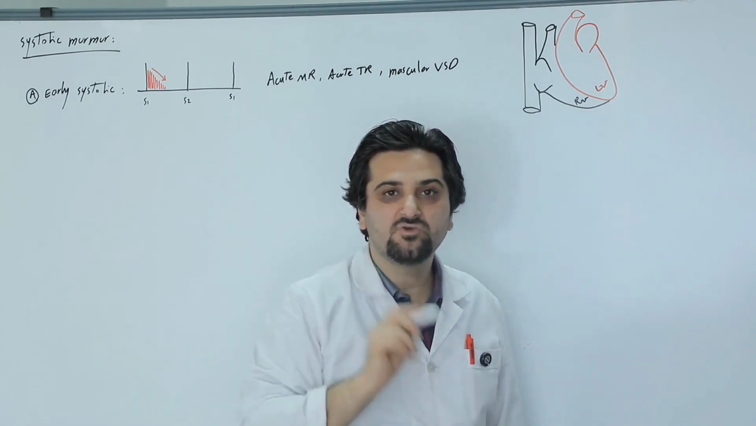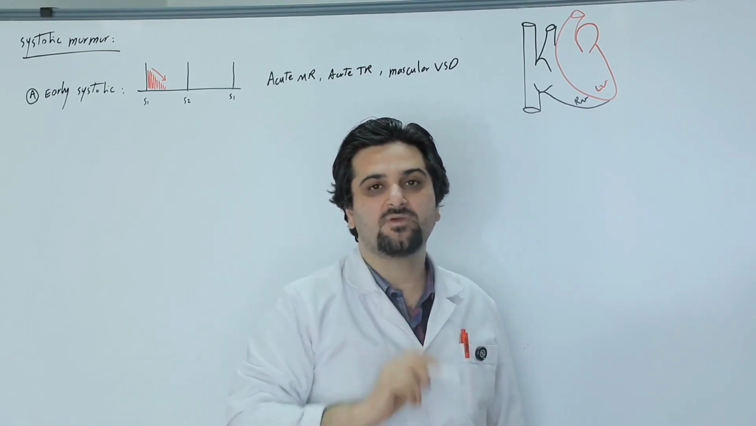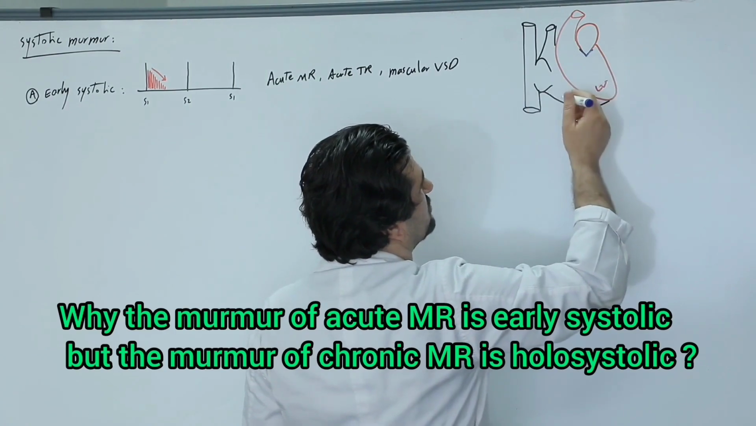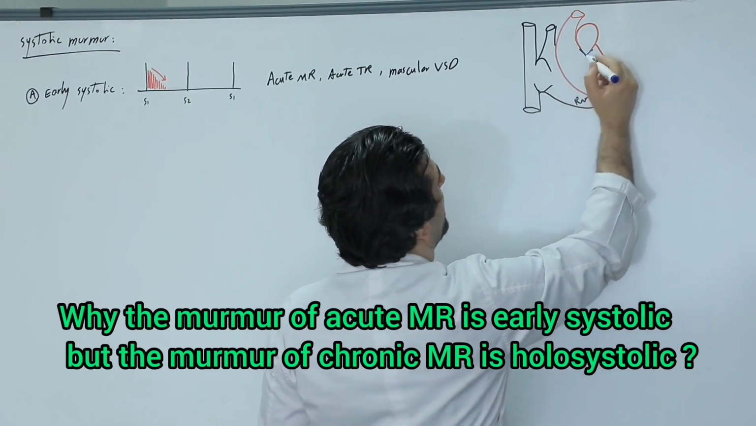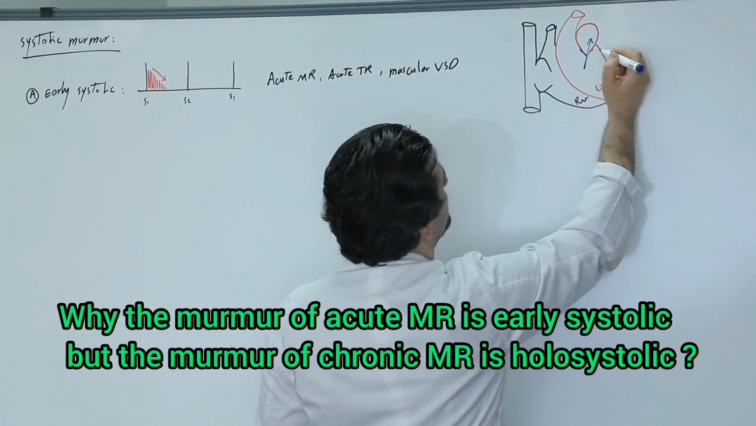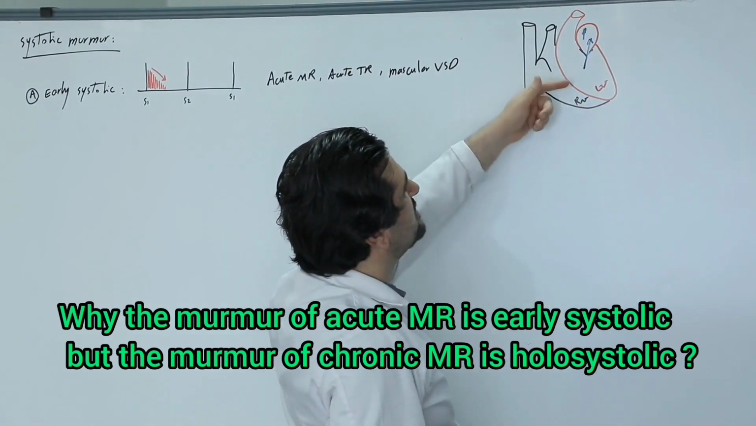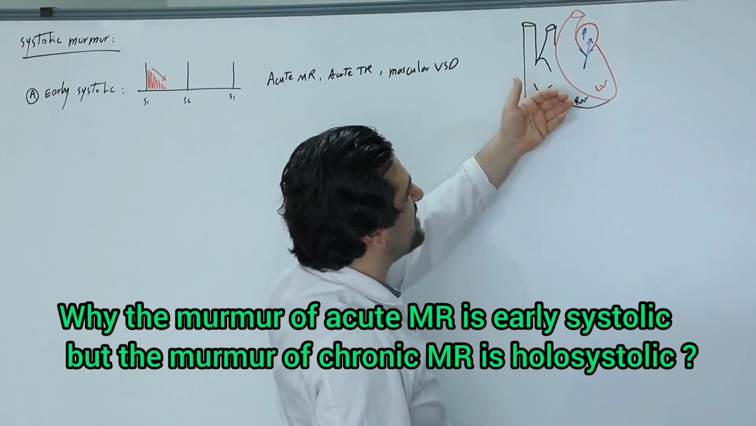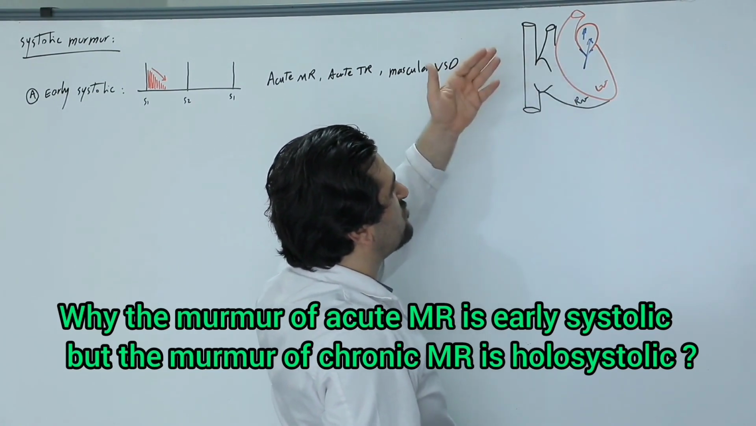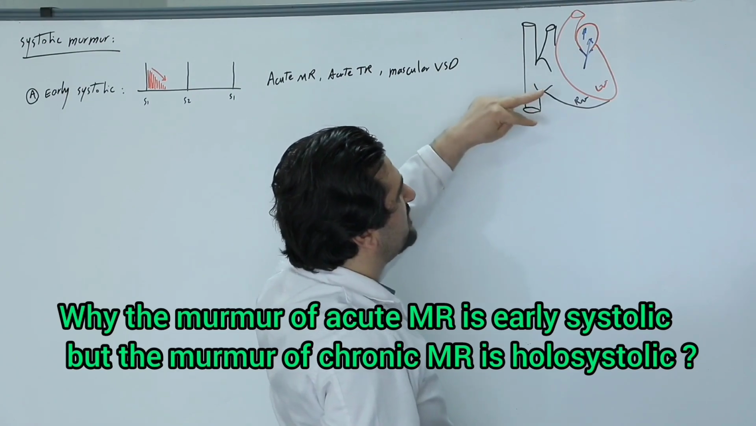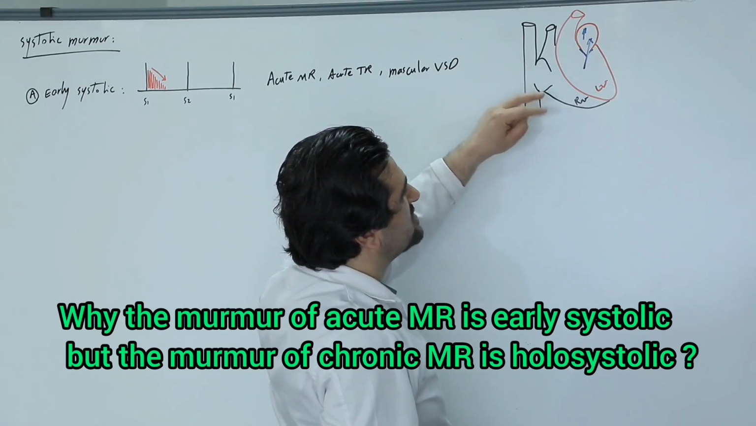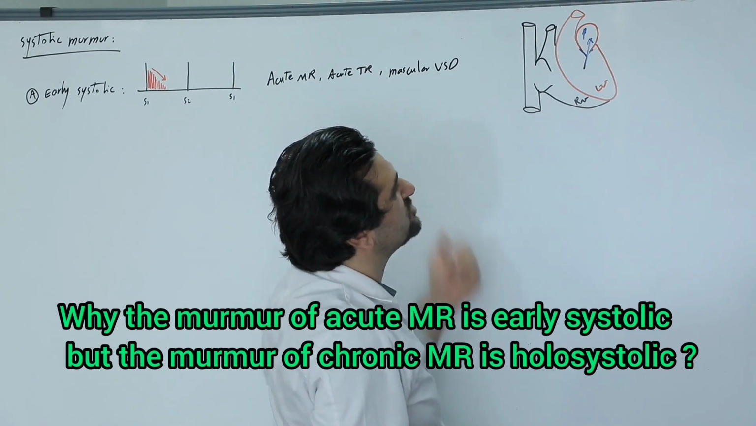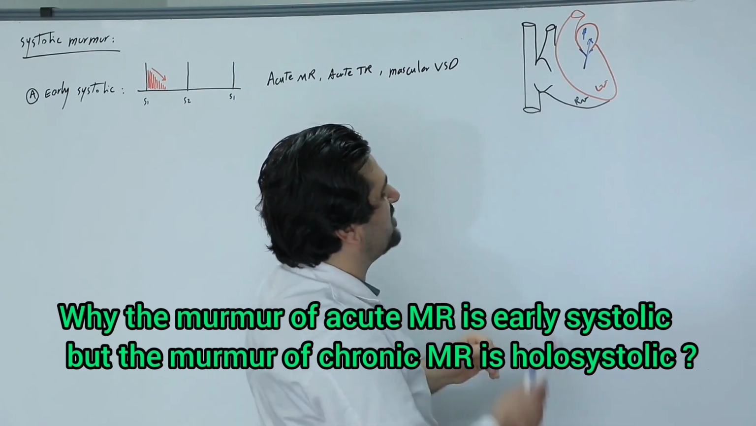But in a patient with chronic MR, we have a holosystolic murmur. What is the reason for that? When we have acute mitral valve regurgitation, during systole, blood flows from the left ventricle into the left atrium. Right at the beginning of systole, as soon as blood enters the left atrium from the left ventricle, the pressure in the left atrium rises so much that the pressures on both sides of the valve equalize, and this leads to the limitation of mitral regurgitation. The same thing happens in acute TR as well.